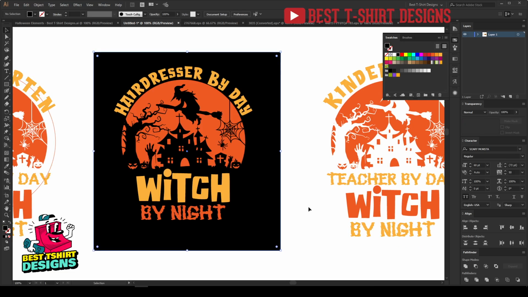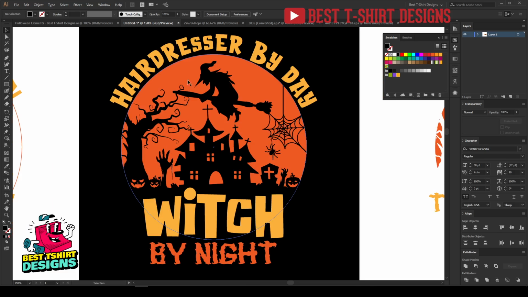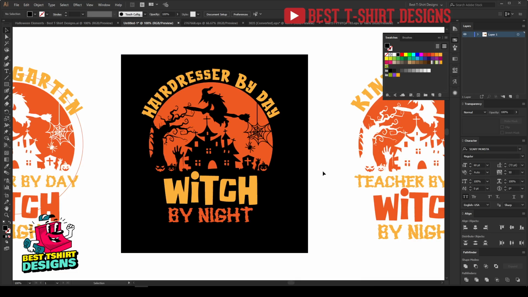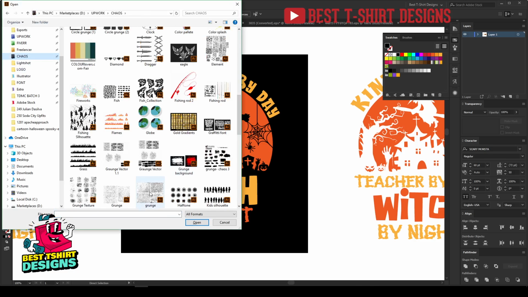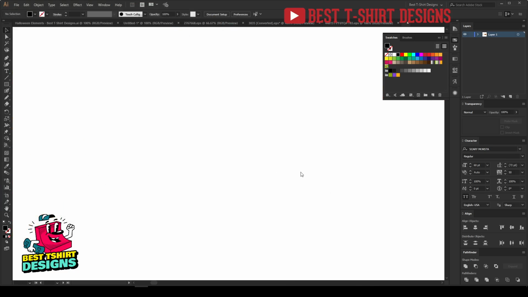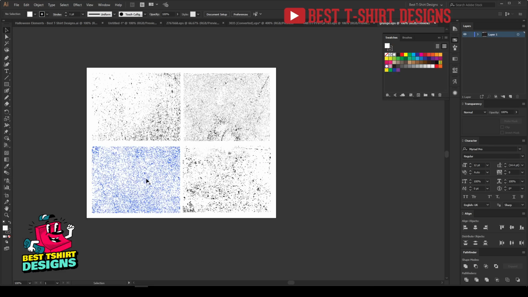in any profession, just to make sure if you are doing this modification like that kindergarten thing, writing the witch, then you need to change it every time with the profession you are adding. Like hairdresser, you can find a hairdresser tool, you can make her ride that, and that's a perfect combination of a design you can make. And then of course in a Halloween design, this is really important to use some grunge texture, because everything is about scariness, so you can add some grunge to it.